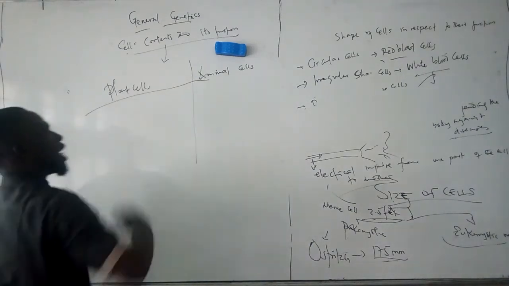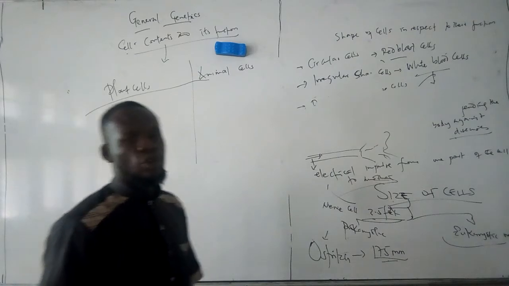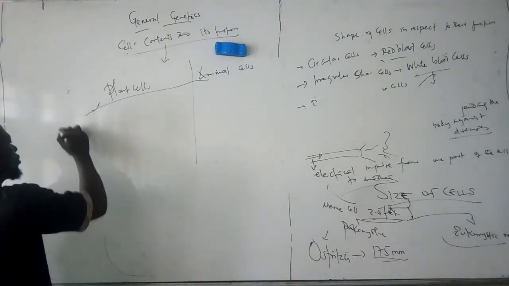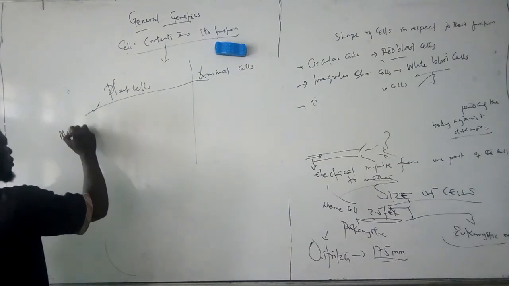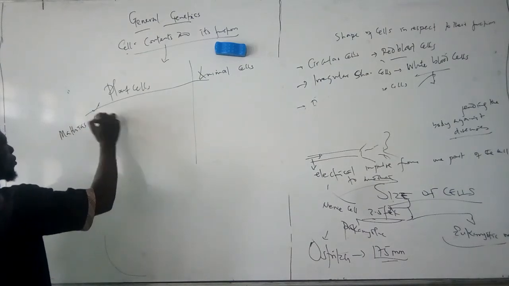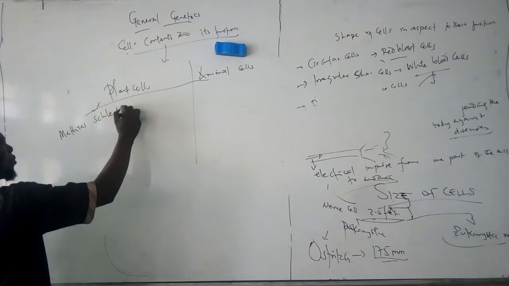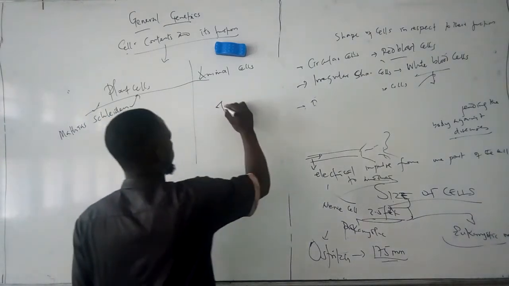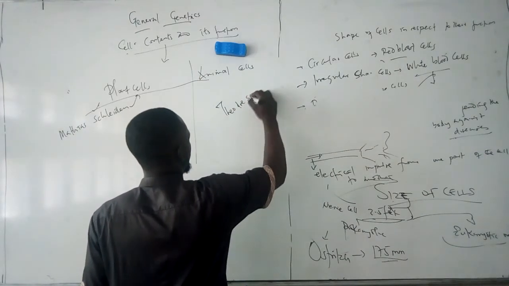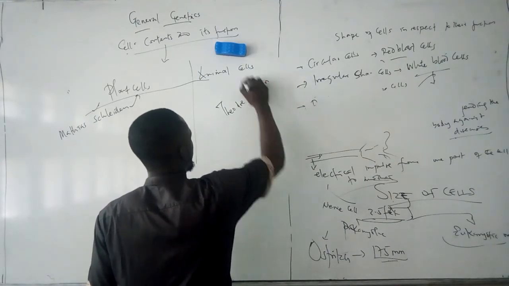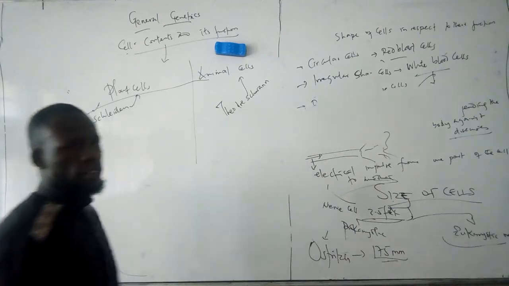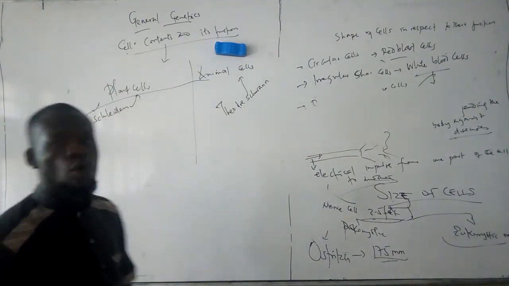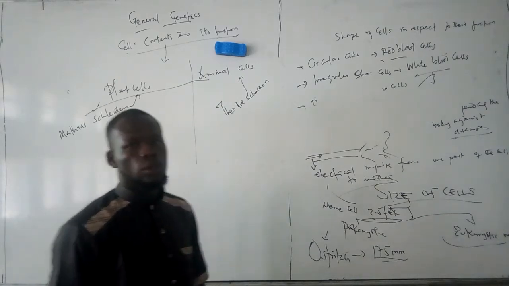The plant and animal cell were discovered by two scientists: Matthias Schleiden discovered the plant cell, and Schwann the animal cell. These two differ in terms of cell composition and structure.